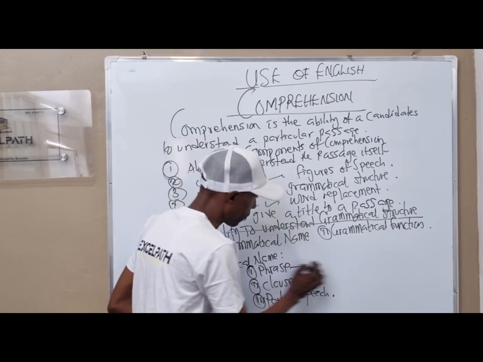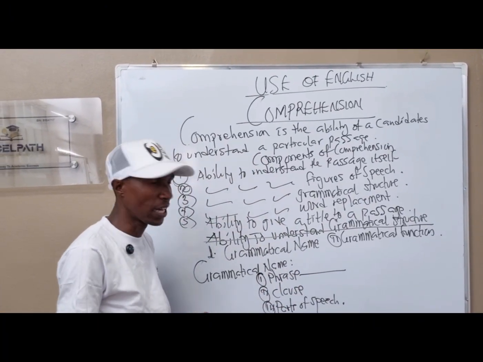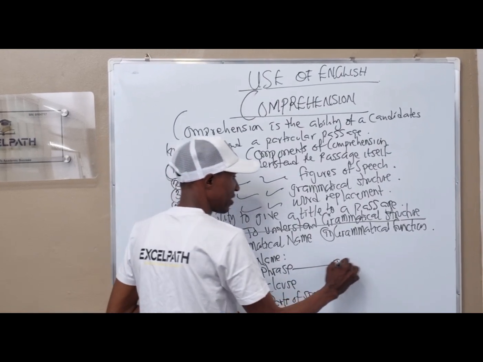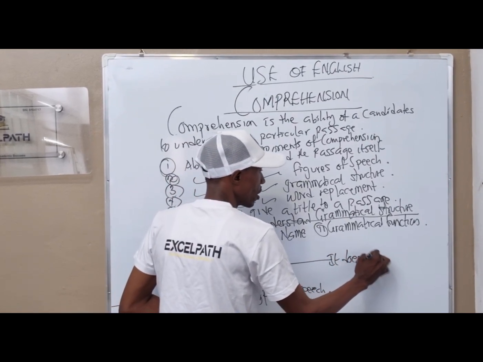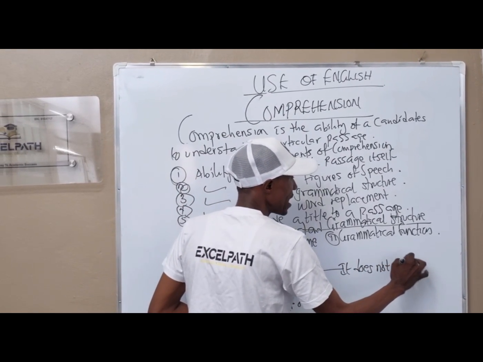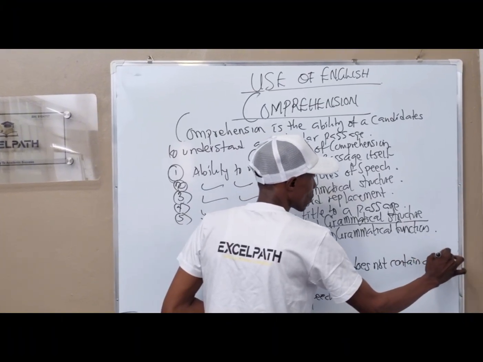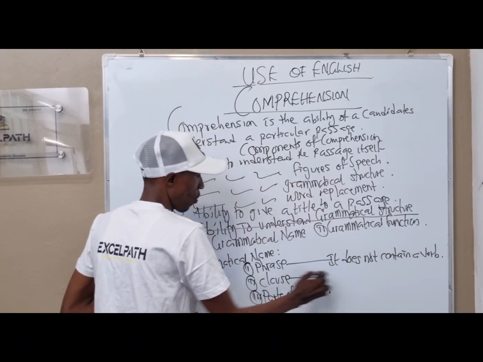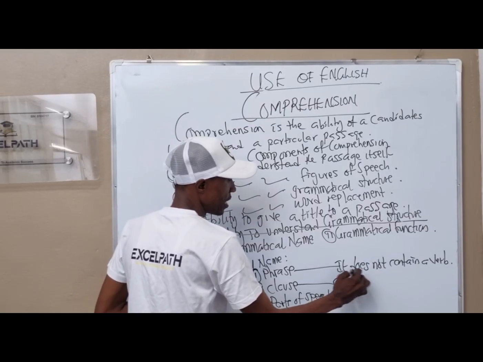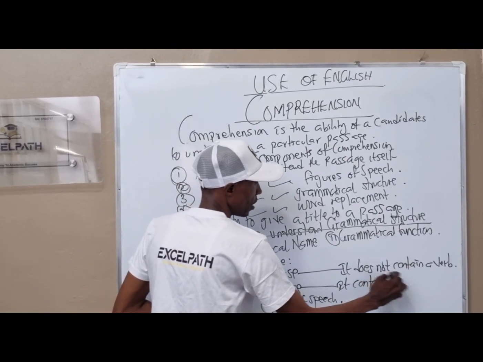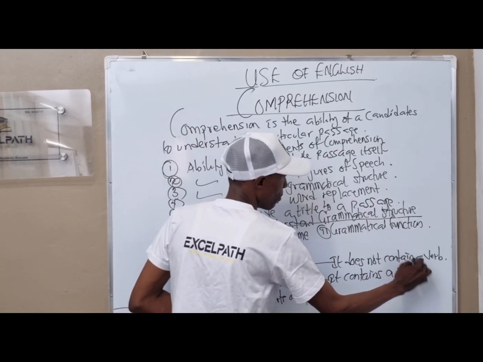Now, under this phrase, for better understanding, it does not contain a verb. While the clause, it contains a verb.